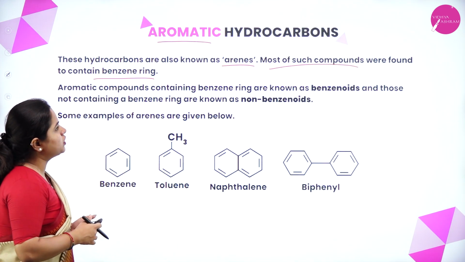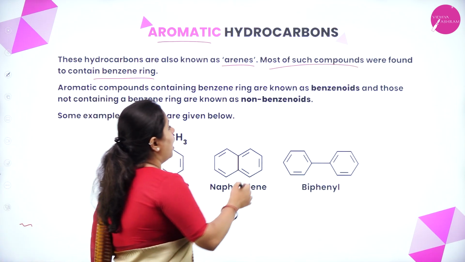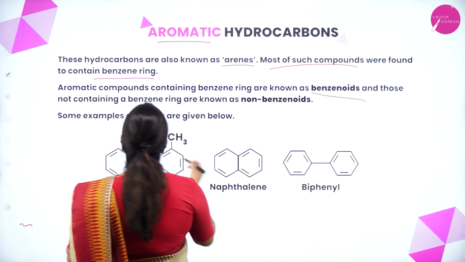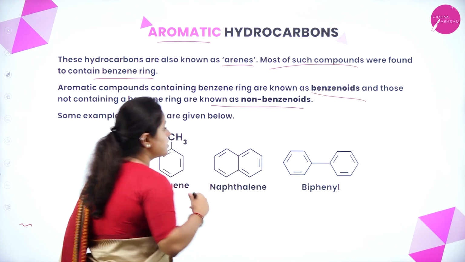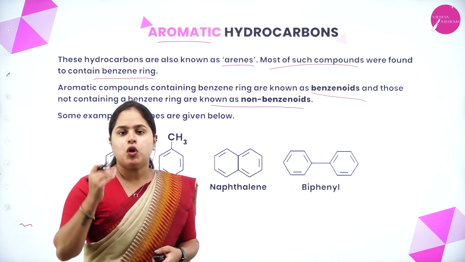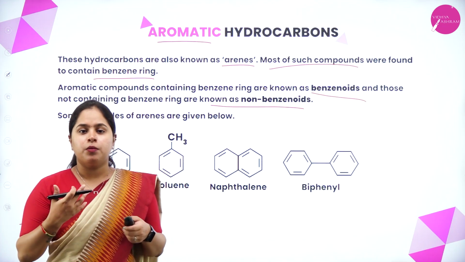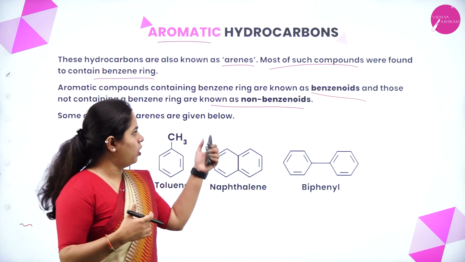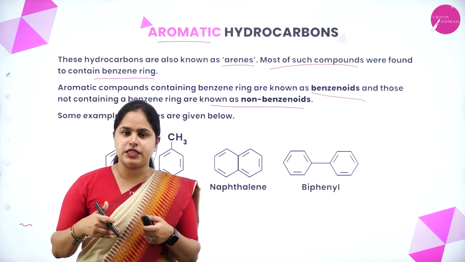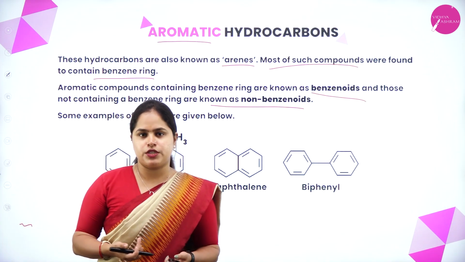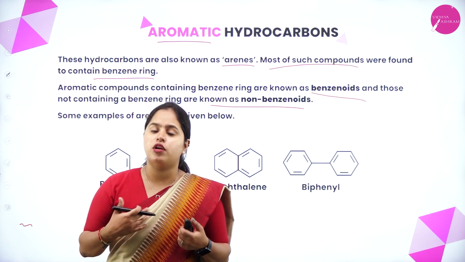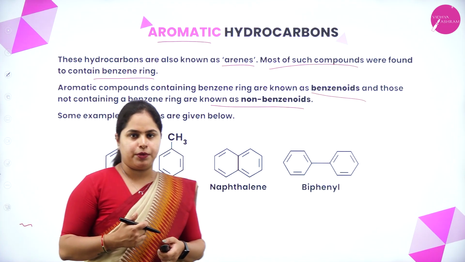Let's see, aromatic compounds containing a benzene ring are known as benzenoids and those that do not contain a benzene ring are called non-benzenoid compounds. So this classification we have already studied in the organic chemistry chapter, right?